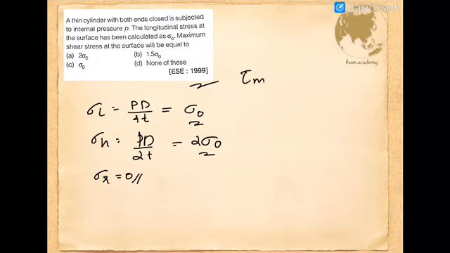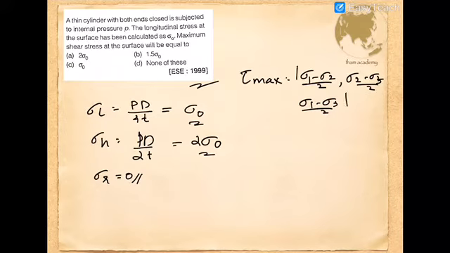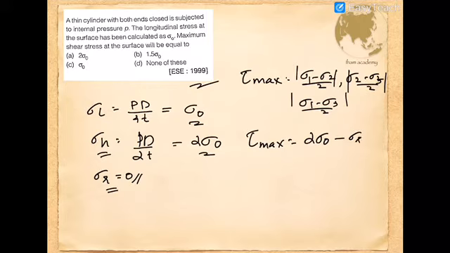So maximum shear stress is found as the difference of principal stresses, sigma 1 minus sigma 2 divided by 2, or sigma 2 minus sigma 3 by 2, or sigma 1 minus sigma 3 divided by 2. Which one is maximum? That value we will take for tau max. Here sigma r is 0 and sigma h is the maximum principal stress value. Maximum shear stress will be calculated as 2 sigma 0, the maximum principal stress, minus the minimum principal stress, that is sigma r, divided by 2. So you will get 2 sigma 0 divided by 2. Answer will be sigma 0.